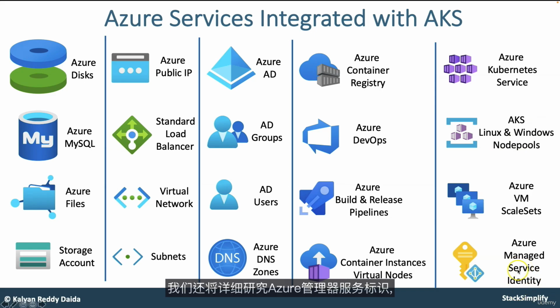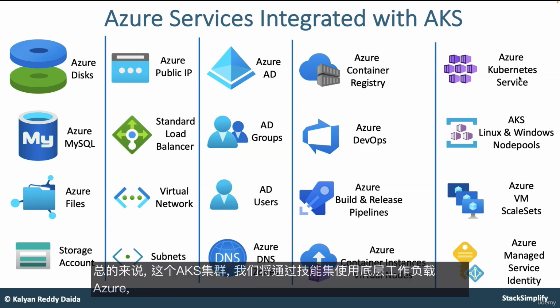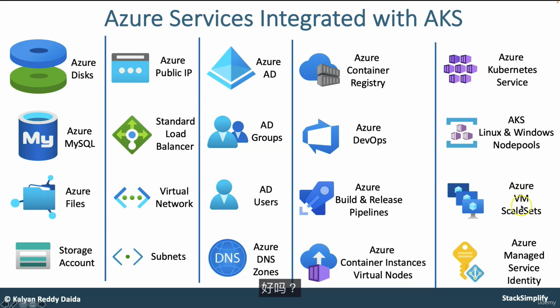We are also going to look into Azure Managed Service Identity in detail, and how it is going to be useful in combination with Azure Kubernetes Service. Overall, for this AKS cluster, the underlying workloads are Azure VM scale sets, so the instances will be under Azure Virtual Machine scale sets.